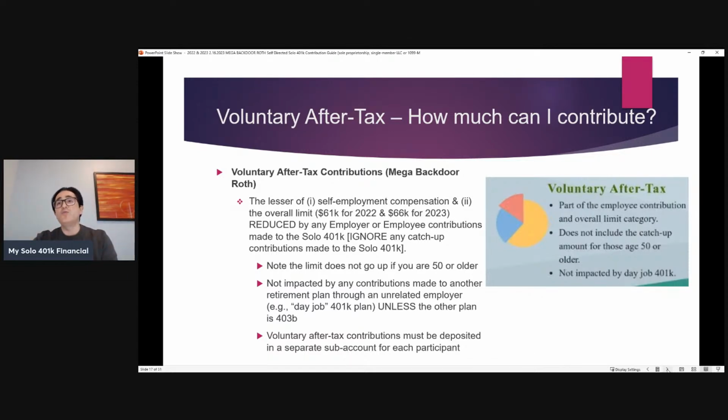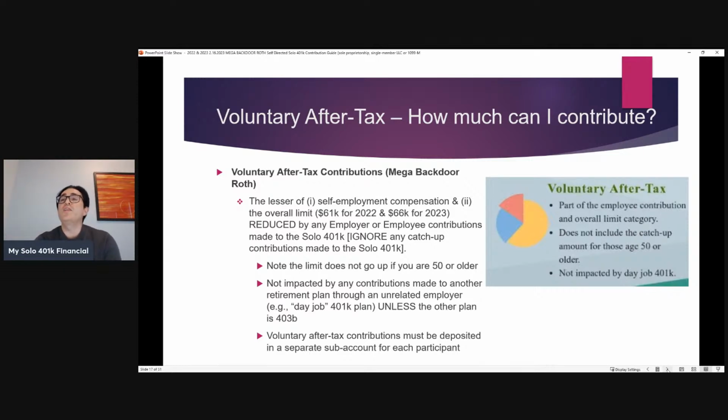Now, what's interesting is you can ignore the catch-up though. So if you made a catch-up contribution to the Solo 401k because you're 50 or older, you don't have to reduce how much you can contribute as a voluntary after-tax contribution, but the voluntary after-tax limit doesn't go up. So effectively, you can get to the same place. If, for example, for 2023, you're 50 or older and you have the self-employment compensation to justify it, you could go up to the $73,500 limit. And we'll show some examples to illustrate this point.